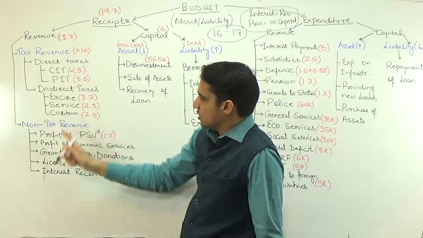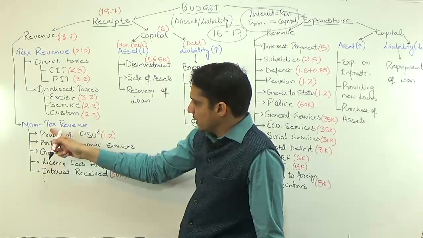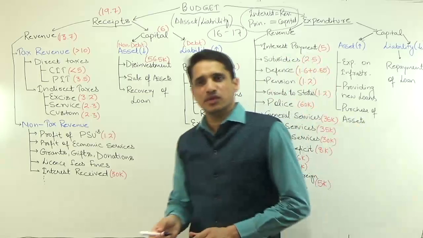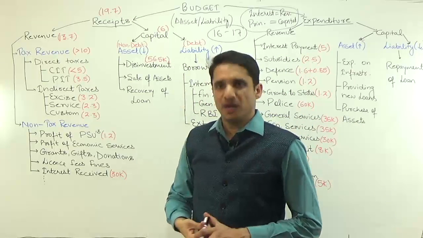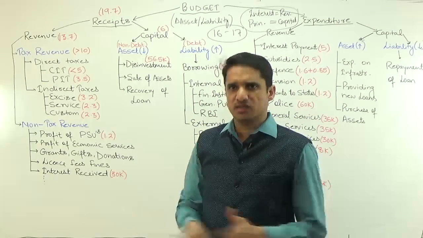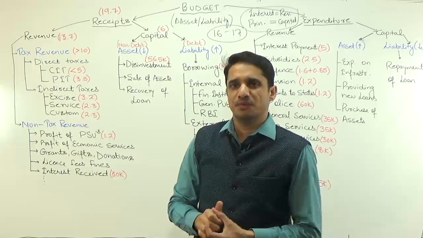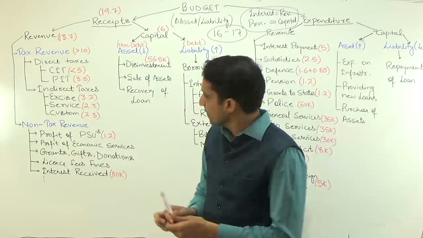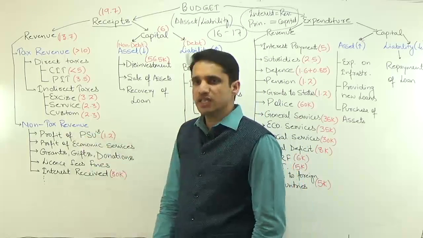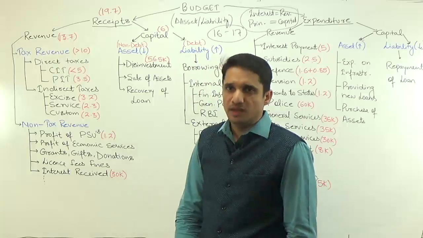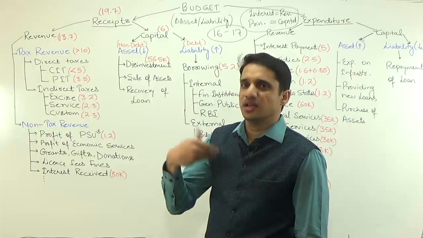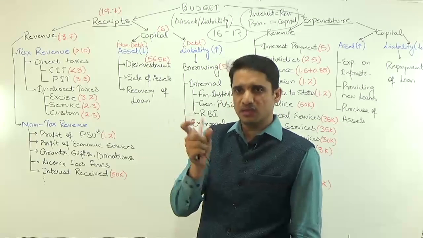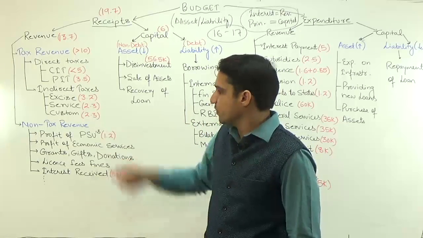Under this non-tax revenue, the majority of the money the government is getting is through the profits of PSUs. We have so many PSUs. We have ONGC, we have Coal India Limited, we have Maharatna, Navratna, Miniratna, all this classification is there. More than 250 PSUs, or CPSEs, Central Public Sector Enterprises, we have. These enterprises are in net profit. Earlier they were in loss, but after liberalization and increasing the independence and decision making power by classifying these PSUs into Maharatna, Navratna, Miniratna, now they are profit making.